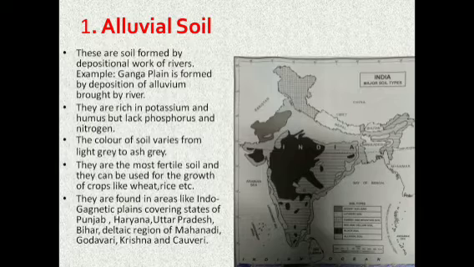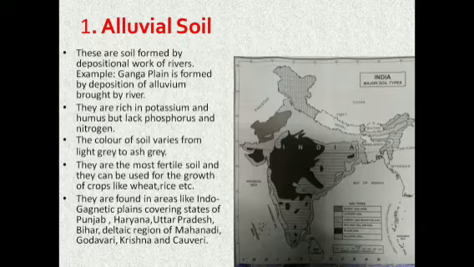The color of the soil varies from light grey to ash grey. They are the most fertile soil and can be used for growth of crops like wheat, rice, etc. They are found in areas like the Indo-Gangetic plain covering the states of Punjab, Haryana, Uttar Pradesh, Bihar, and the deltaic regions of Mahanadi, Godavari, Krishna and Kaveri.